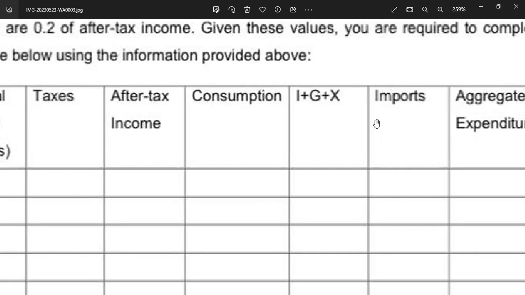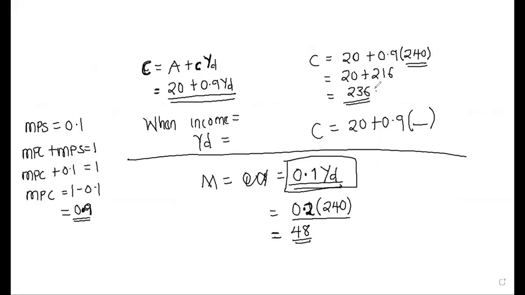Let me check it out. I think I have it here. So we found, yeah, it's here. Our consumption is here. So we found our C. So we know aggregate expenditure is the AD, which is equal to C plus I plus G plus NX, which is exports minus the imports.